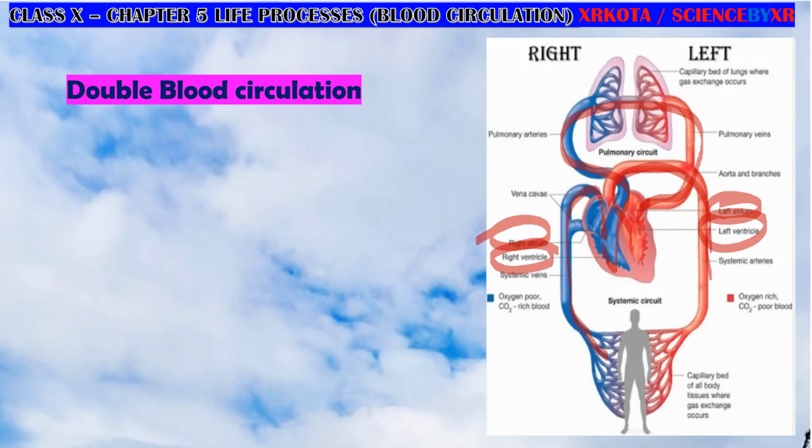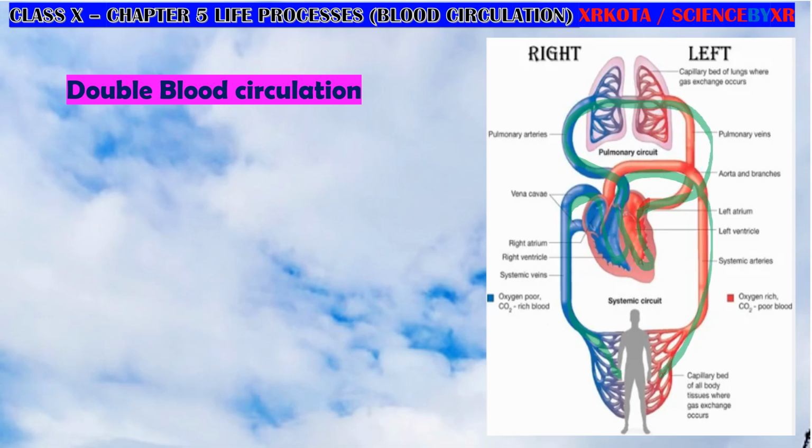So what we are seeing here is that in one complete circulation, blood is passing through the heart two times. Let me take it in green color. Actually, blood is not green, but just to show the path. So deoxygenated blood collected from all over the body reaches the right atrium, right ventricle, then goes to the lungs, and then to the left atrium, left ventricle, then goes to the body, and again it comes the same path. So in one complete circulation, blood is passing two times through the heart. Once it goes to the left hand side of the heart, and the other time it goes to the right hand side of the heart. Left hand side oxygenated blood, right hand side deoxygenated blood.